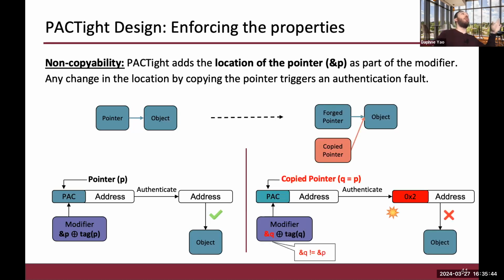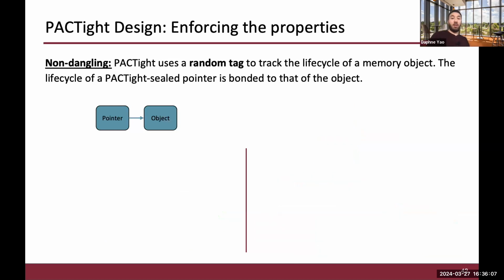So even if you copy a pointer, even if the pointer has the same exact value, the location of the pointer is different. It's two different memory locations. There's still two different pointers. And so we have the location of the pointer included. And so even if the pointer itself is the same, which means that it can violate the first property, it will violate the second property now. So the non-copyability property can be enforced.